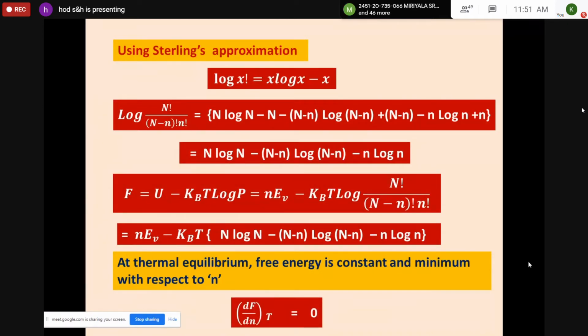At thermal equilibrium means when the temperature distribution is uniform. Actually, the previous expression is for F: F is equal to nεV minus kBT times N log N minus (N minus n) log (N minus n) minus n log n. Now, at equilibrium condition, we have dou F by dou n at constant T is equal to 0. Please take this.